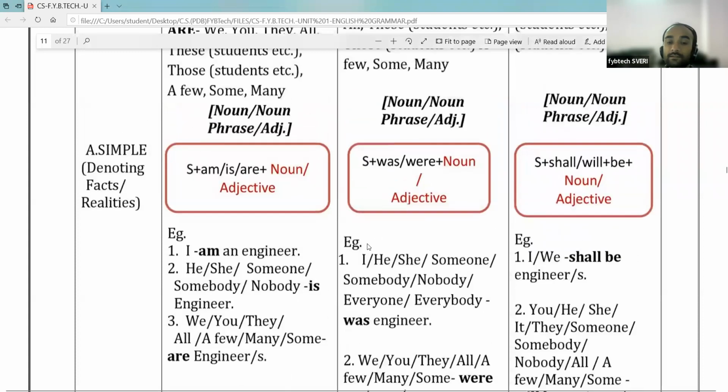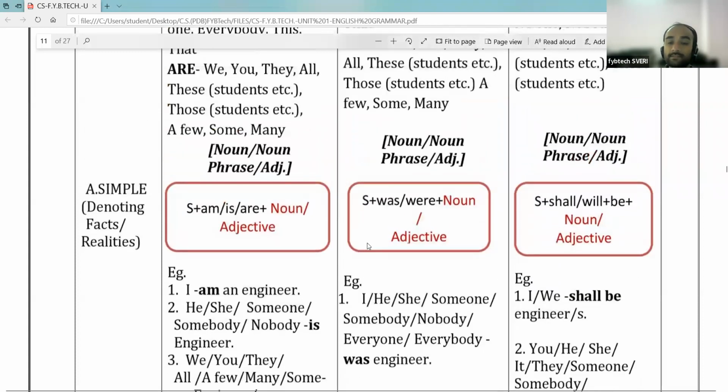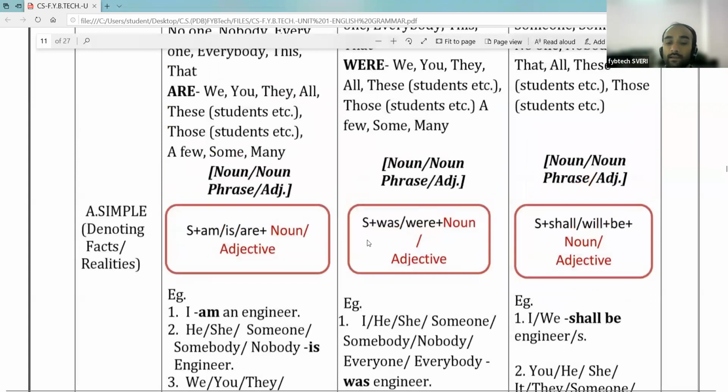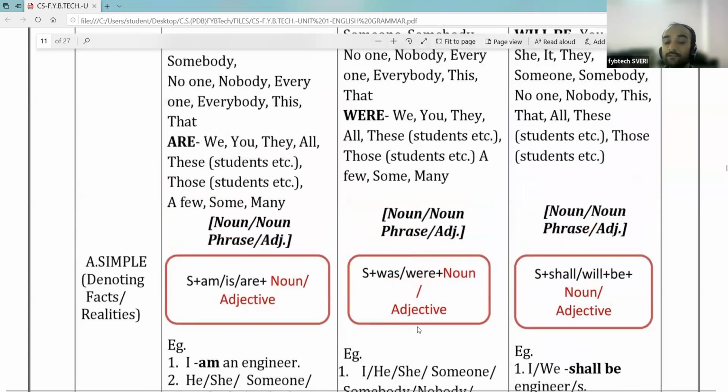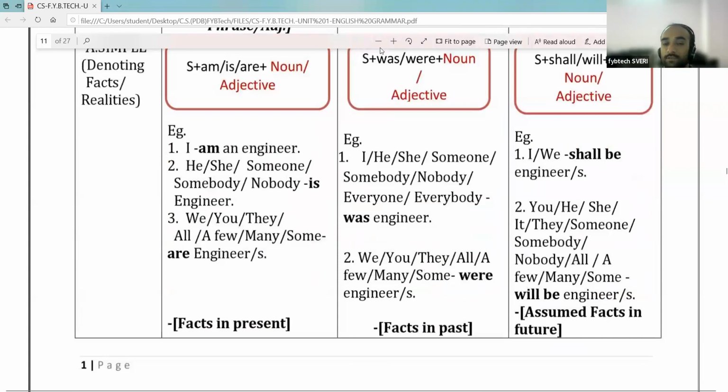So this is the past form of the verb and its structure. For showing the facts in the past, we use was or were after the subject, plus noun or adjective. And was is used for singular subjects and were is used for plural subjects. Was हे वापरलं जातं सिंग्युलर एकवचनी सब्जेक्ट साठी, आणि वेअर हे केव्हा वापरतो आपण, तर प्लुरल सब्जेक्ट साठी वापरतो.